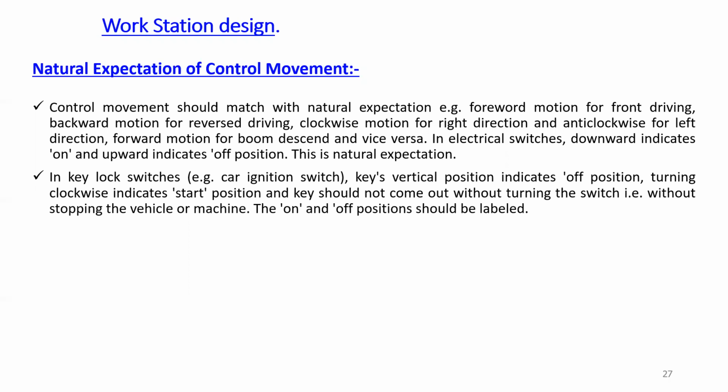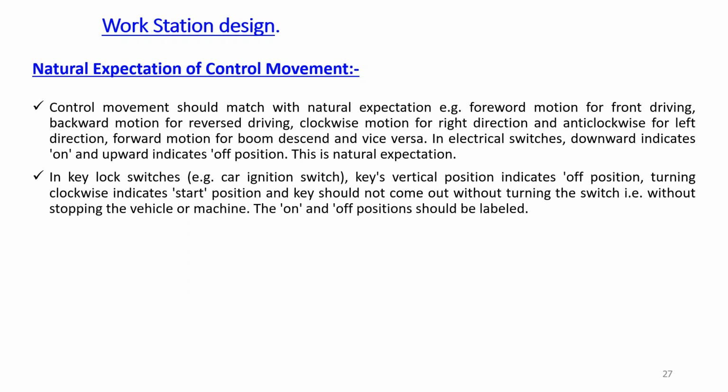In electrical switches, downward indicates on and upward indicates off. So that is again subconscious mind also thinks about these things, that if the button is in the downward position, then it indicates obviously on.